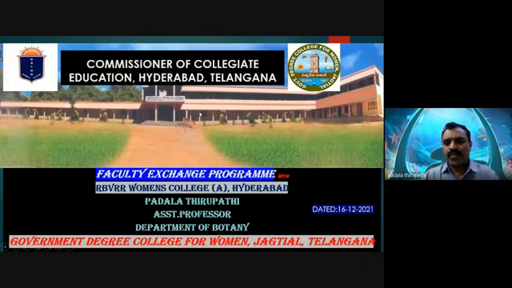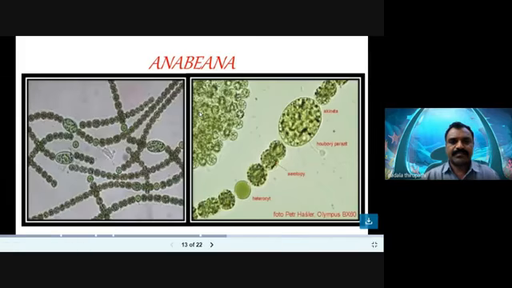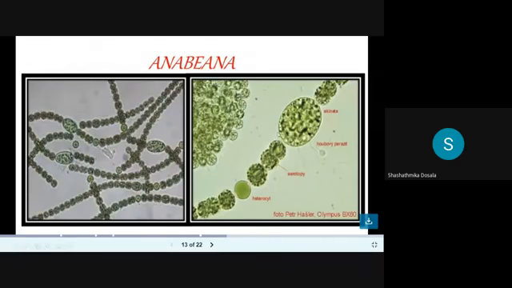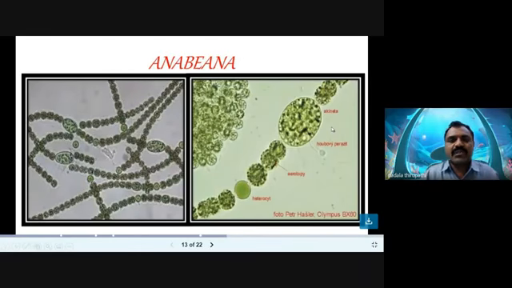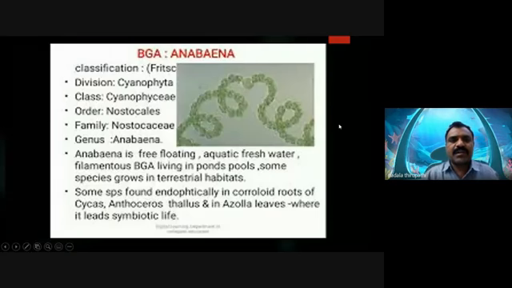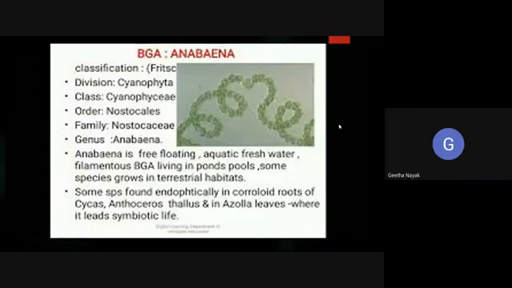Okay, now we will move to the next slide. Now the Anabaena slide is visible. Today we are going to discuss the classification of Anabaena.